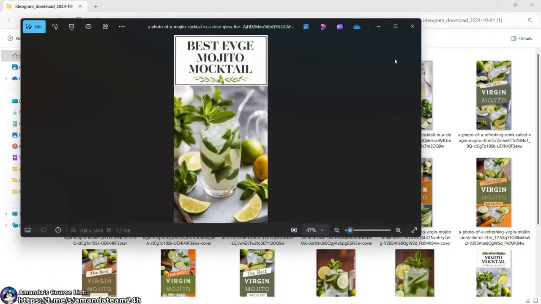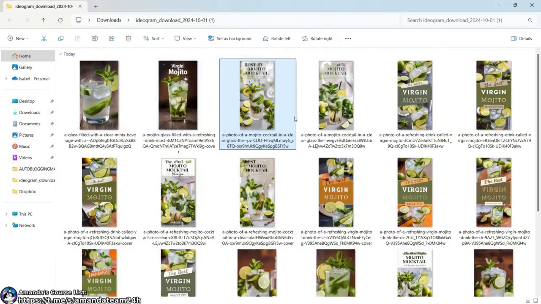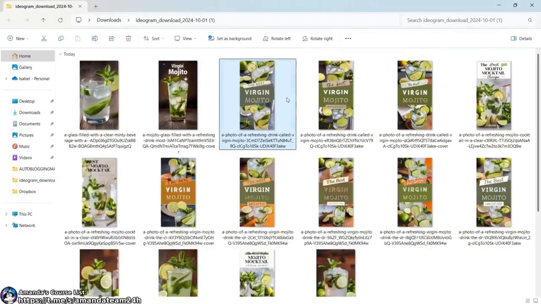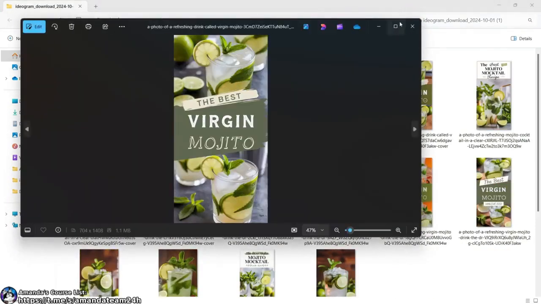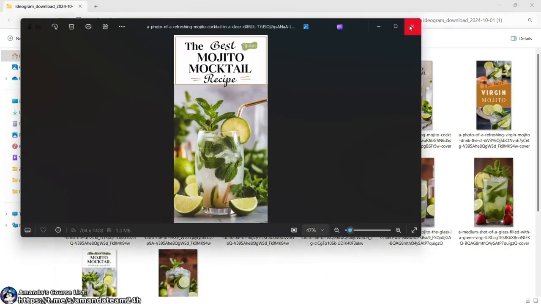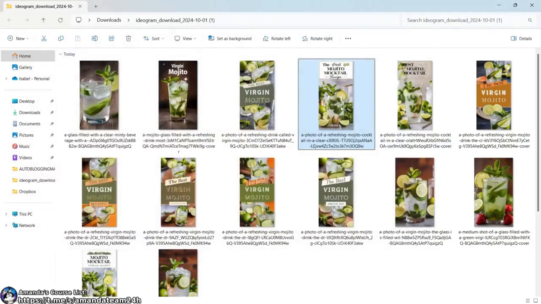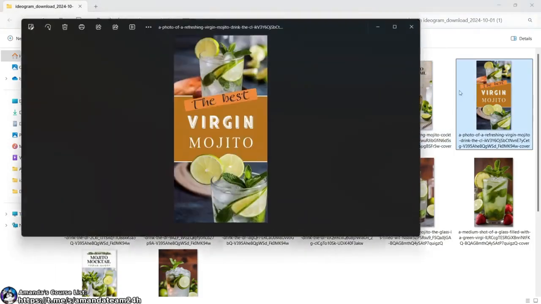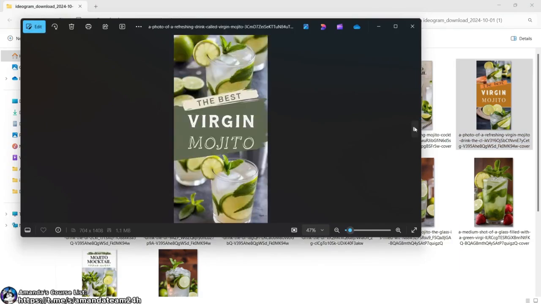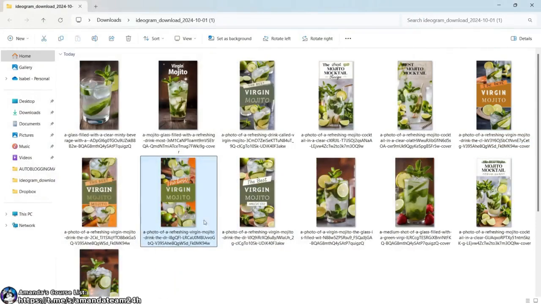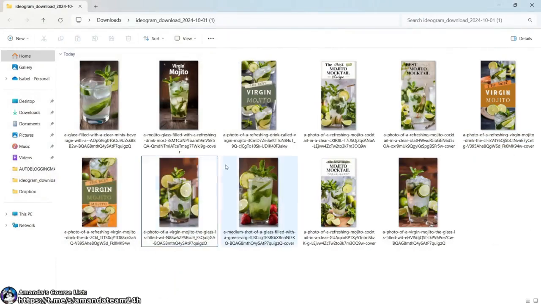What's this one all about? Best, that's bad. That one's bad, I can tell. Is this one good? The best? No. The best virgin mojito, that looks good. That one's bad. That one's bad. Best. That one's good. That one can work. These ones are interesting because I think a few of them did well. All right, that one, that one. That one's no good. Delete that one, delete that one.